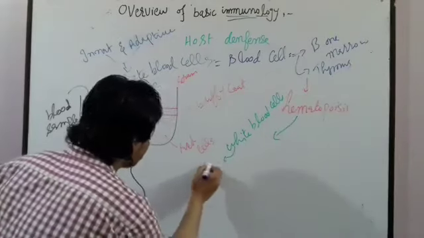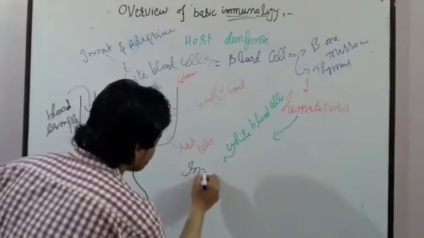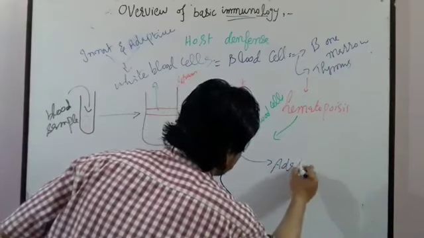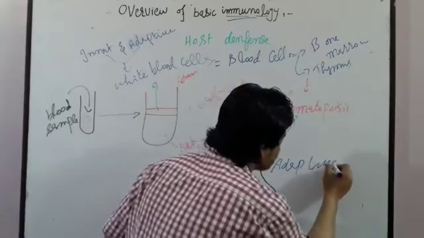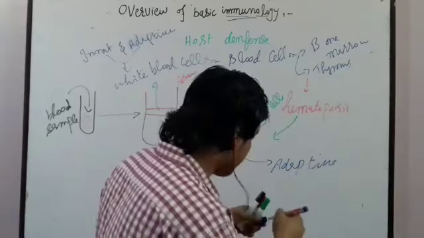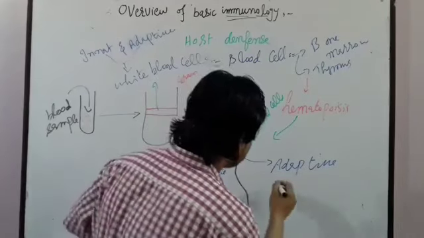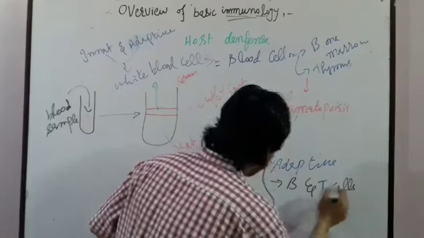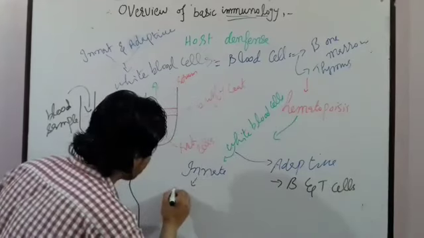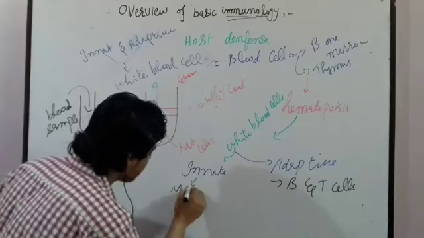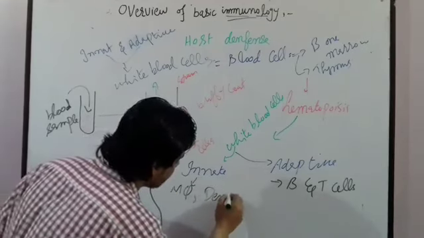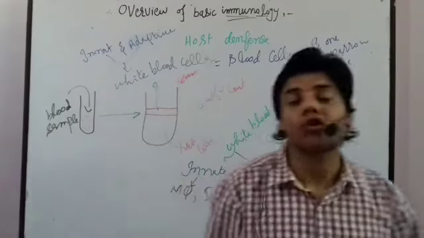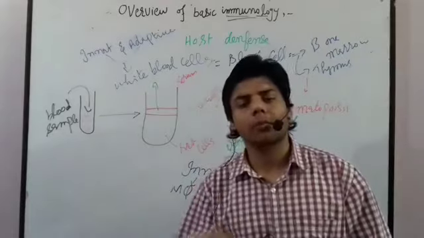Among them, some are distributed in the innate and some in the adaptive. In adaptive, as I told you, they have the B cell and T cell. On the other side, they have macrophages, dendritic cells, granulocytes, neutrophils, eosinophils, these kinds of cells, and monocytes.